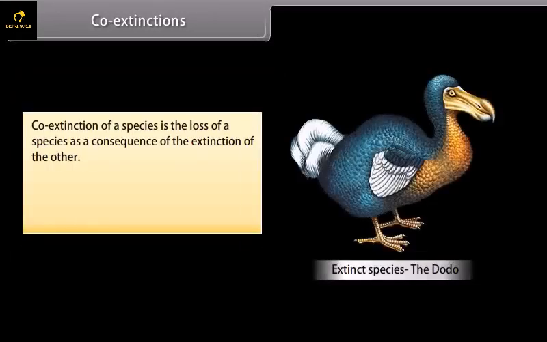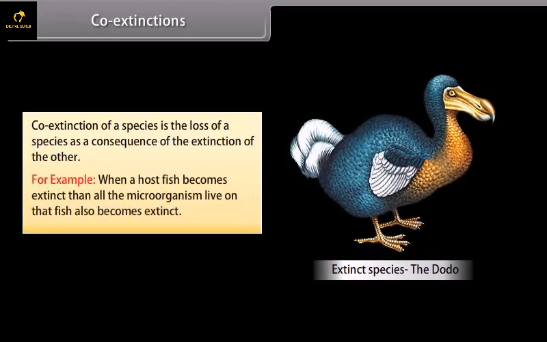Coextinctions. Coextinction of a species is the loss of a species as a consequence of the extinction of the other. For example, when a host fish becomes extinct, then all the microorganisms that live on that fish also become extinct.